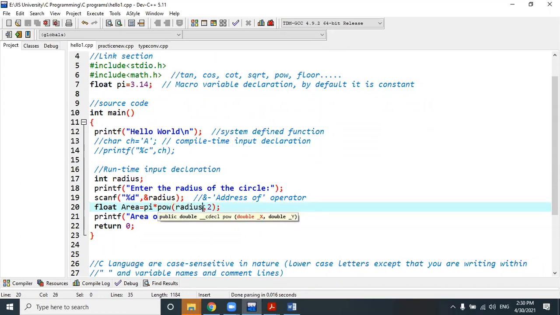That means radius is a variable which is the base variable, and this is the exponent. 2 means radius square. It represents actually radius square.